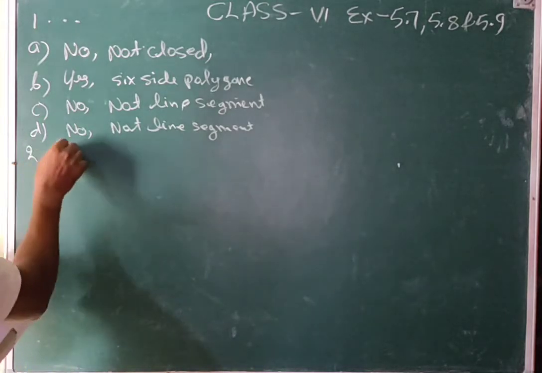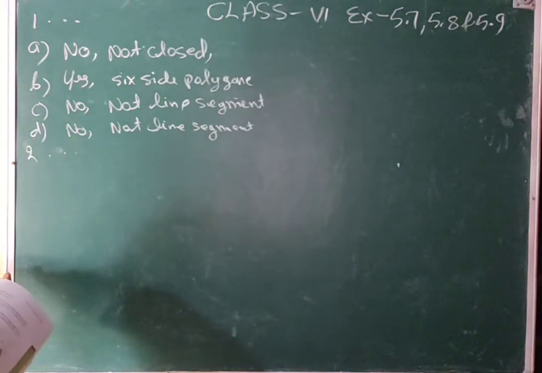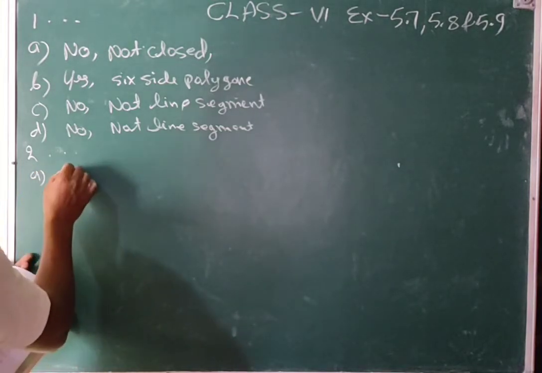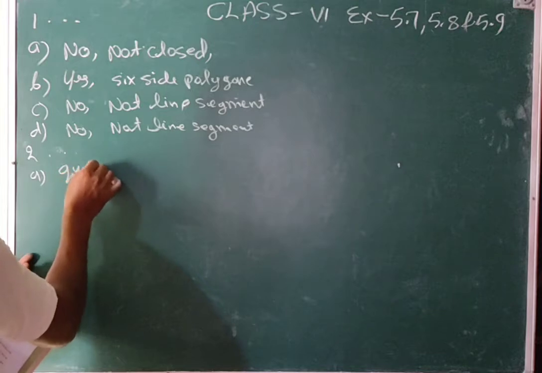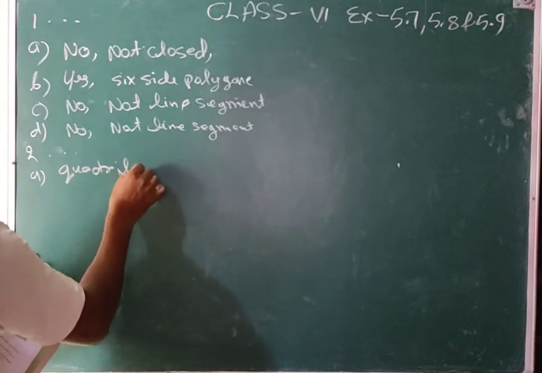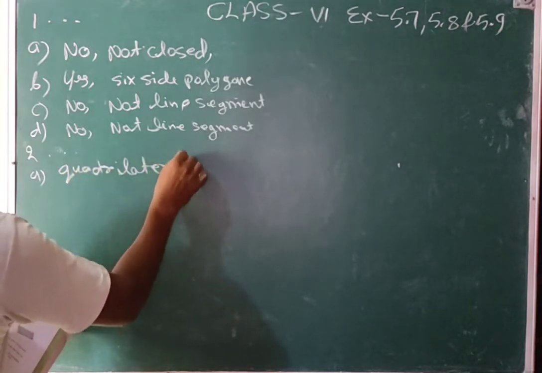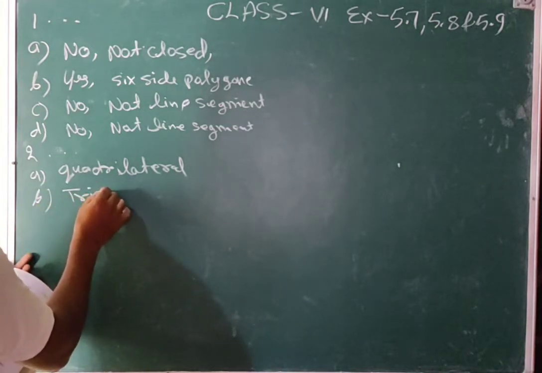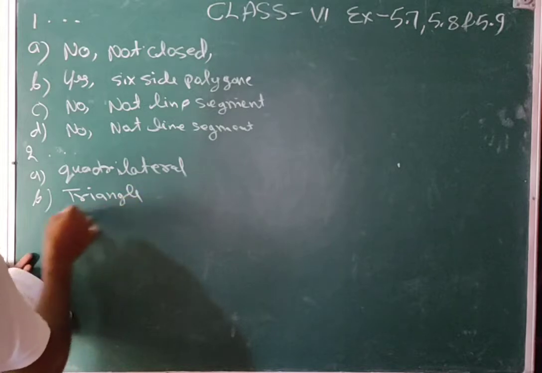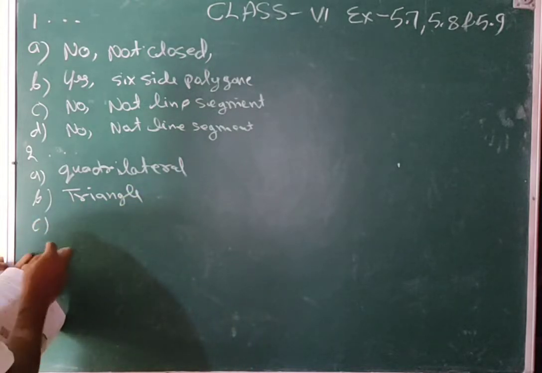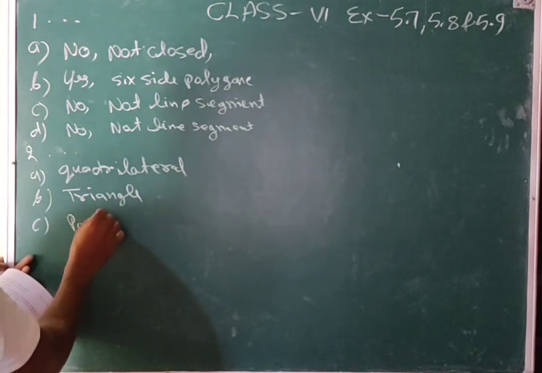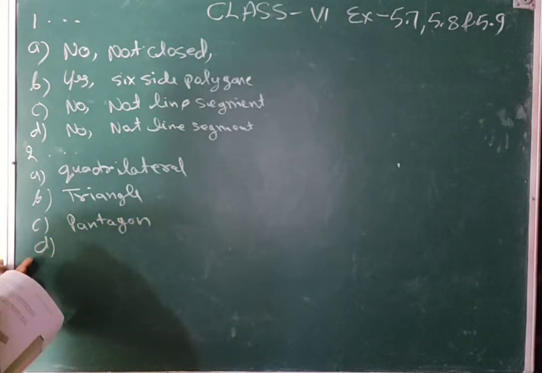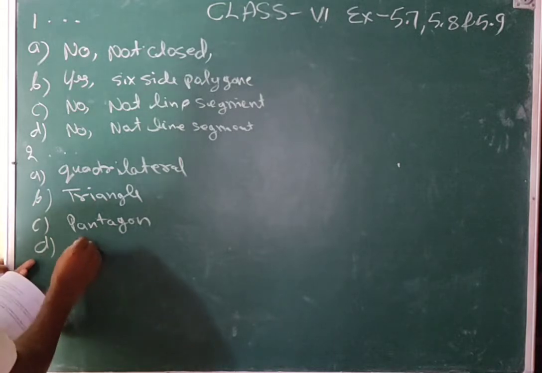Second question: name each polygon. A has 4 sides, that is a quadrilateral. B, 3 sides, that is a triangle. C, 5 sides, that is a pentagon. D, that is 8 sides, that is an octagon.